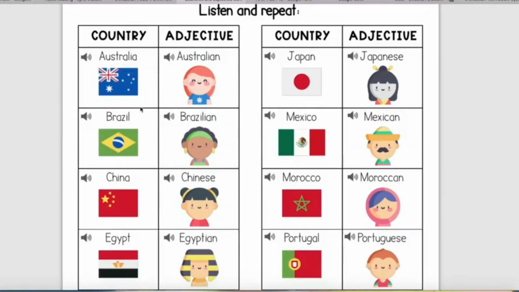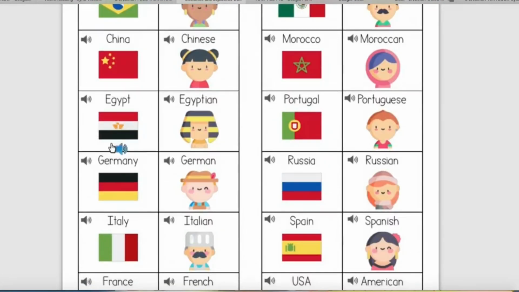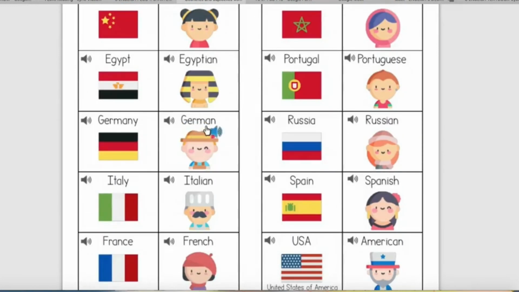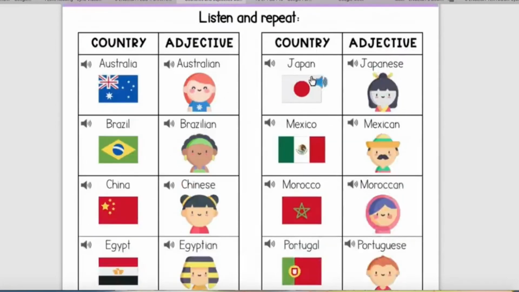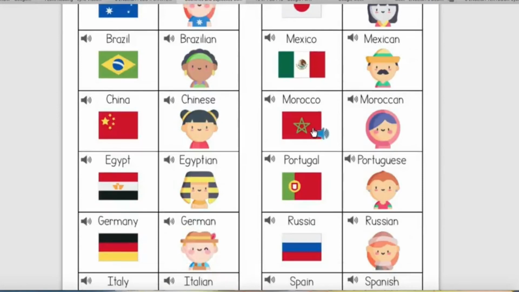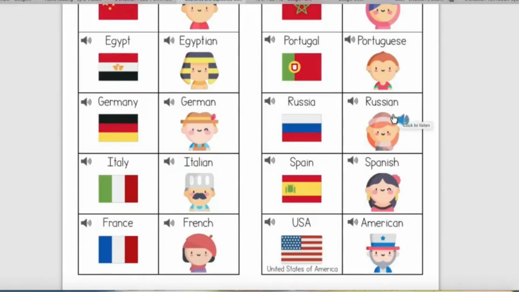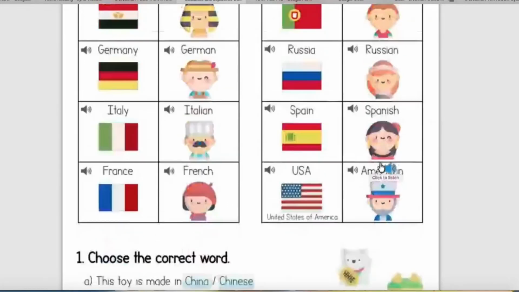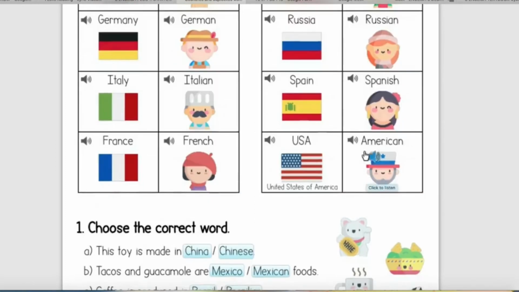And then Brazil, Brazilian, China, Chinese, Egypt, Egyptian, Germany, German, Italy, Italian, France, French, Japan, Japanese, Mexico, Mexican, Morocco, Moroccan, Portugal, Portuguese. Okay, look at the spelling. Tengok ejaan dia, Portuguese. Russia, Russian, Spain, Spanish, USA, or the United States of America. So the people of America, we call them American.